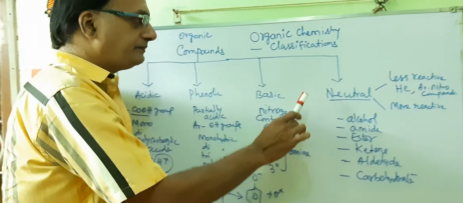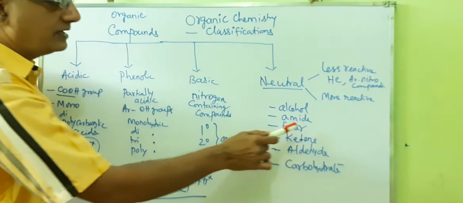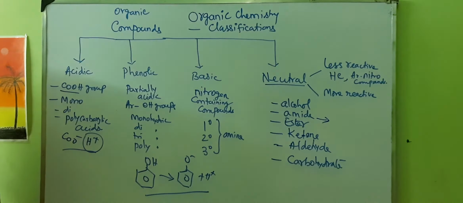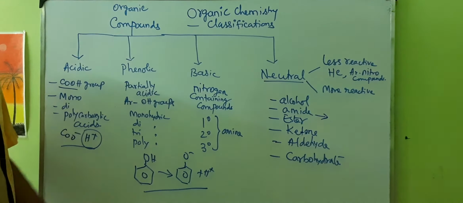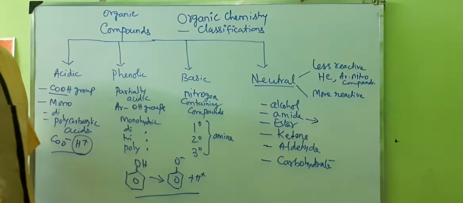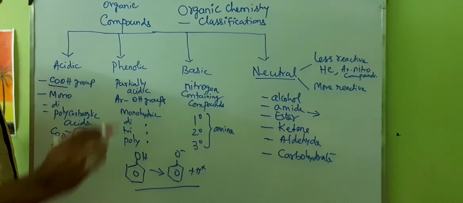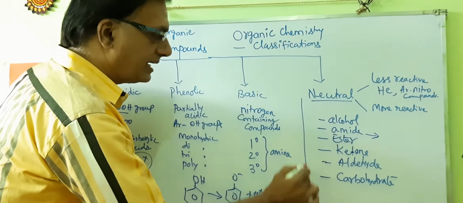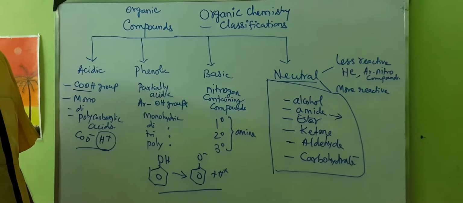Whereas in the case of neutral compounds, as I already pointed out, there are exceptional cases, because here nitrogen containing compounds like amides are included. The neutral compounds are classified into two categories: less reactive and more reactive, depending on the functional groups present. In general, most of the organic compounds in the classifications given here fall into the neutral compound category.